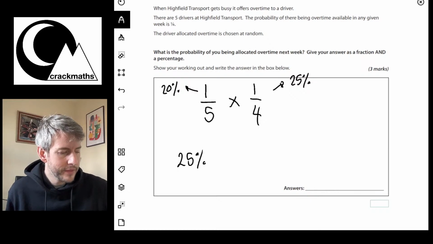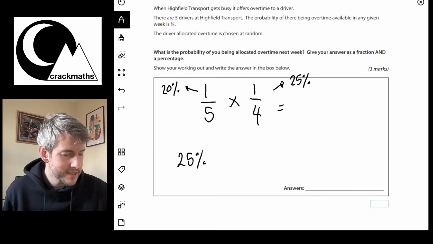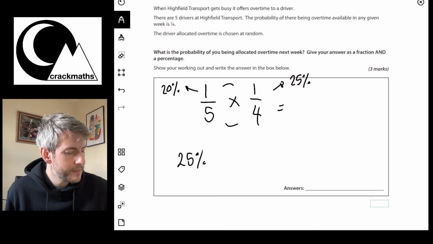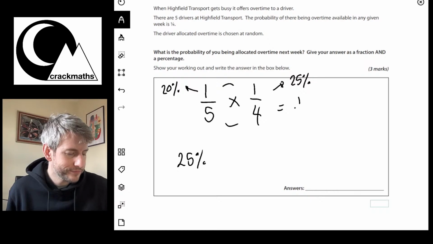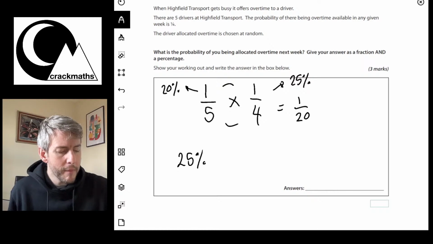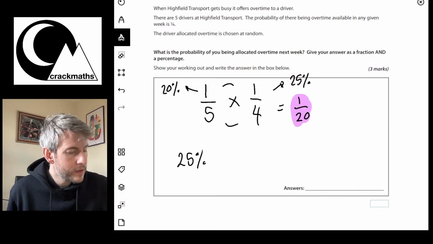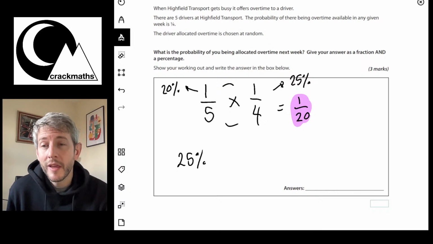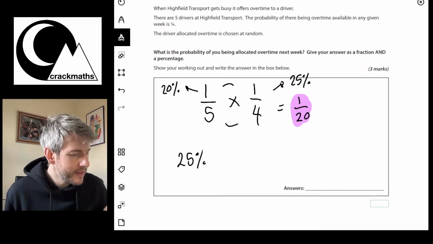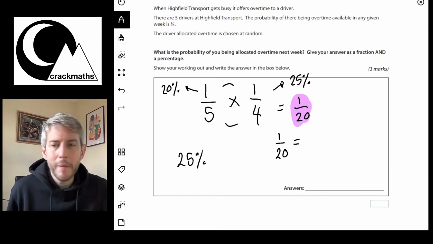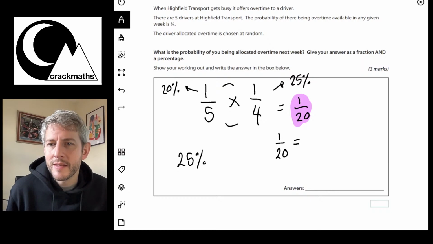Okay, so let's have a look here. Let's do the fraction bit first because that's easiest. So what I'm going to do is I'm going to do the 1 times the 1 and the 4 times the 5. So 1 times 1 is 1, 4 times 5 is 20. Okay, so the probability of being the driver that's chosen for the overtime is 1 out of 20. Okay, so now what we need to do is convert this into a percentage. So remember that a percentage means a fraction out of 100.